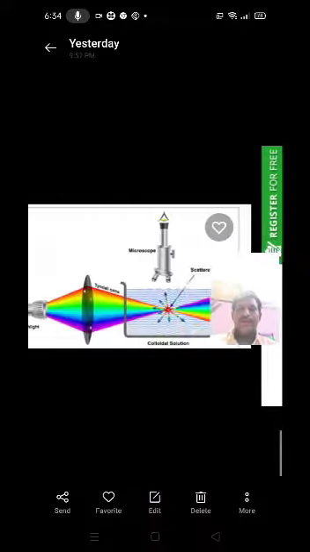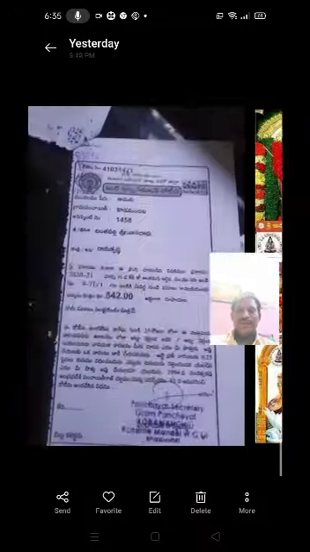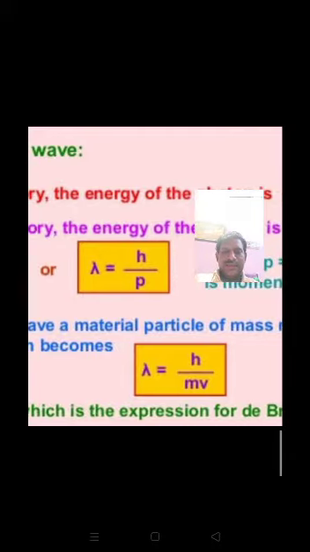Significance of the de Broglie concept. This equation lambda is equal to h by mv is the expression for the de Broglie wavelength. According to the de Broglie concept, the wave nature of the electron was verified experimentally by the Davisson and Germer experiment. According to this experiment, an electron beam undergoes diffraction. This indicates the wave nature of the electron.